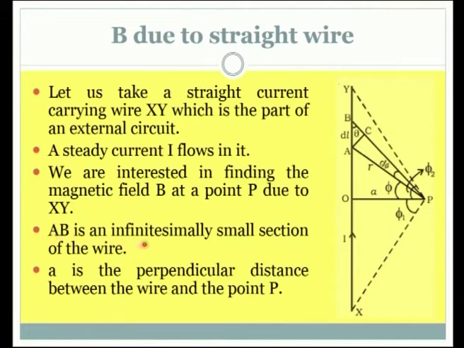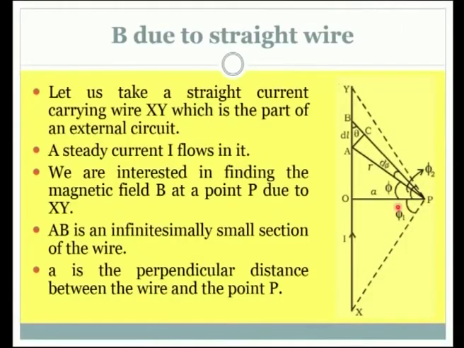AB is an infinitely small section of the wire. A is the perpendicular distance between the wire and the point P. So, these are all the geometrical considerations before we do a calculation. A is shown here, which is the perpendicular distance from the current wire to the point P, and in the wire section XY we will consider a small infinitesimal element which is marked here as dl, also represented as AB. This is the small element.